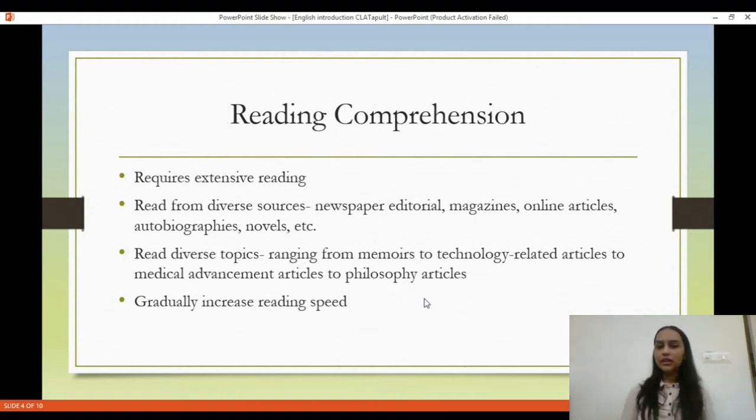So start reading memoirs, technology related articles, medical advancement articles, philosophy articles, economics articles, articles on international relations, book reviews. Start reading everything that you can get your hands on, and you will notice that gradually your reading speed will increase, and this is crucial for you to do well in the CLAT exam. In future videos, we'll also be talking specifically about what measures you can take so as to enhance your reading speed.